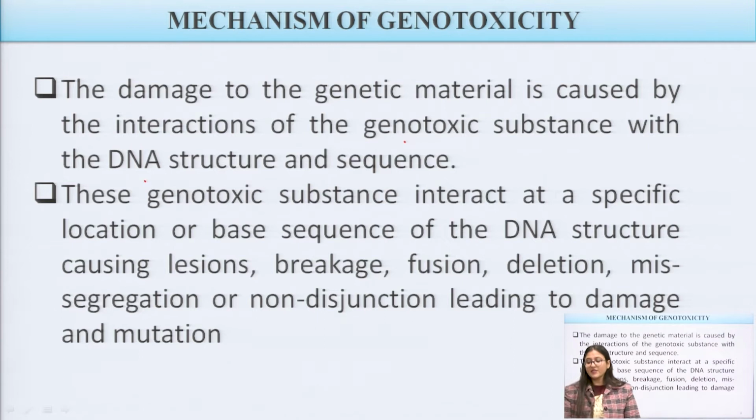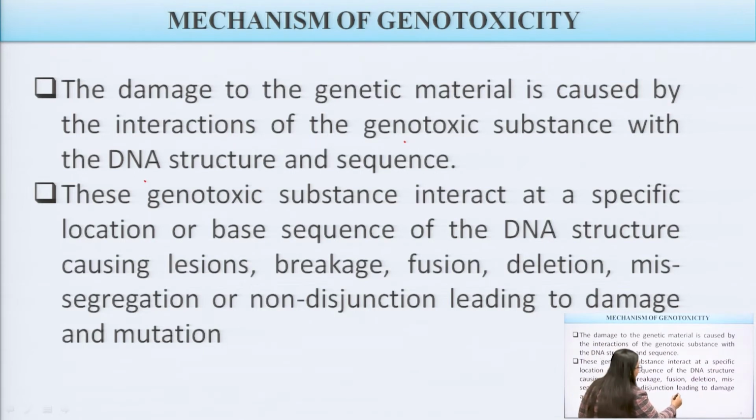The damage can be caused by interaction of the genotoxic substances with the DNA structure or any kind of sequence of our DNA, and these substances interact at a specific location.